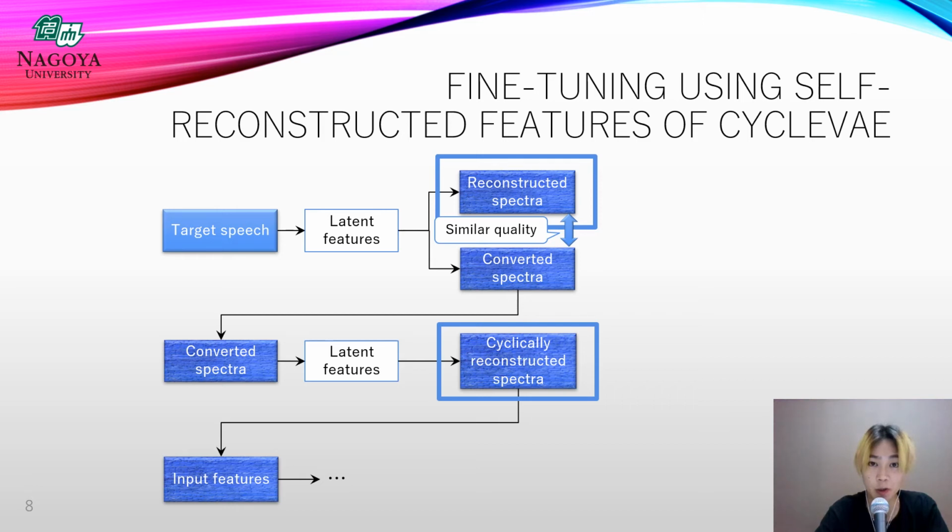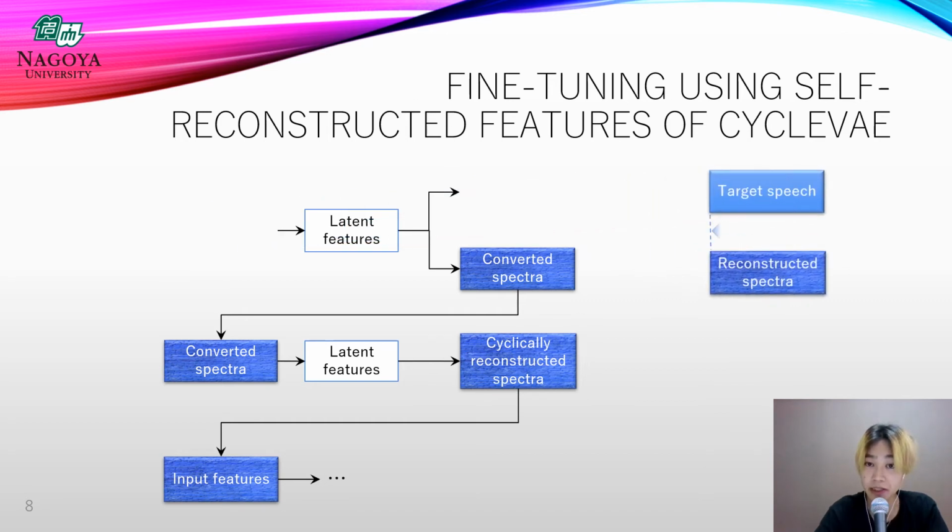Cycle VAE is also capable of generating these kinds of features, and they have the same temporal structure as the target speech. So in this research, we hypothesize that they are also effective for fine-tuning the WaveNet vocoder, as in the case of VAE.